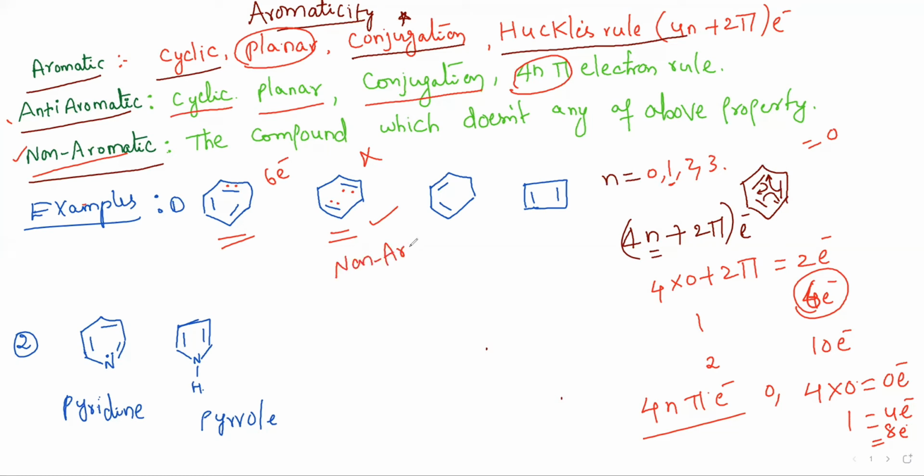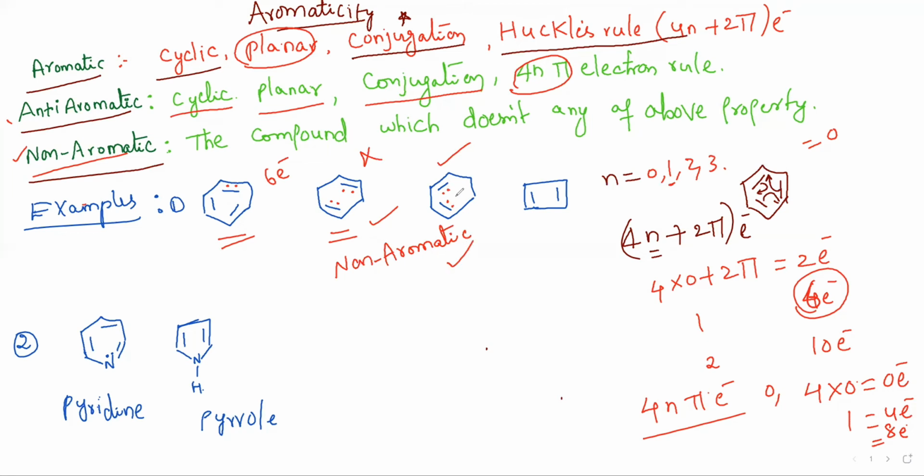So that is the non-aromatic compound. Even though it has 4 pi electrons, those are not in conjugation. That's the reason it doesn't come under anti-aromatic, it comes under non-aromatic. Yes, coming to the second case. If you see this molecule, here also 4 pi electrons are present. These 4 pi electrons cannot make conjugation throughout the ring. That's the reason this also comes under non-aromatic in nature.